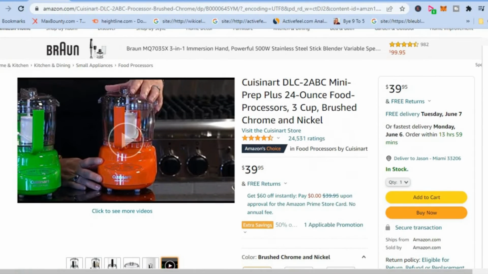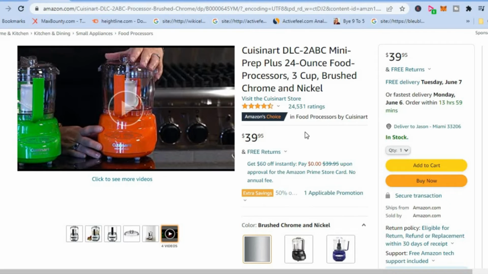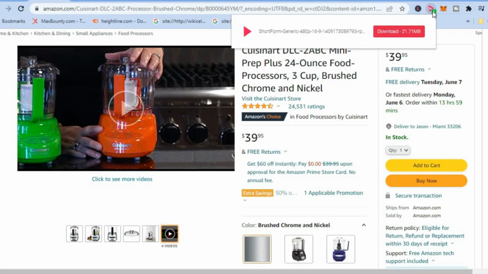Once you have selected a product on Amazon, most of the time they also have a video showing how the product is used and promoting the product. Once you have the video downloader extension on your laptop, and there's a video on the page, you will see the V with a 1 on it. You can simply tap on that, and from there you can tap on download.